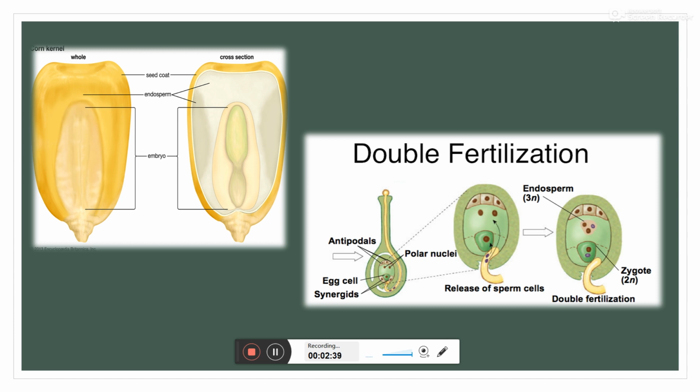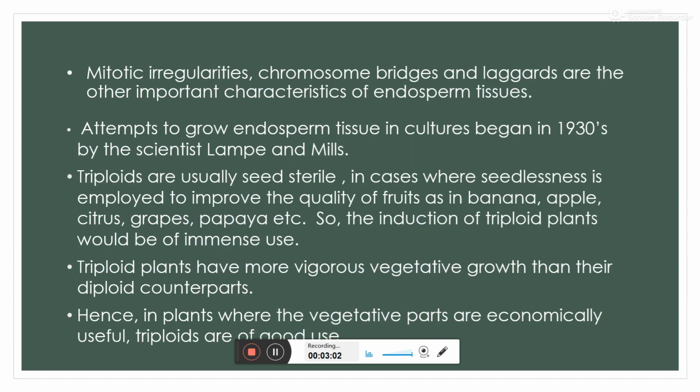So by isolating this endosperm and culturing it on a suitable medium, in a suitable environment, we get the triploid plant. This is done in vitro, and this technique is called endosperm culture. This endosperm has mitotic irregularities and chromosome bridges. These are some other important characteristics of this tissue.